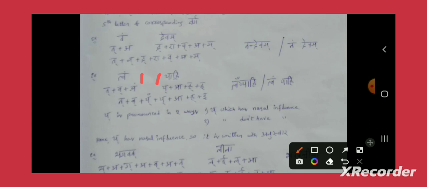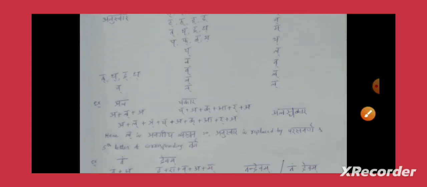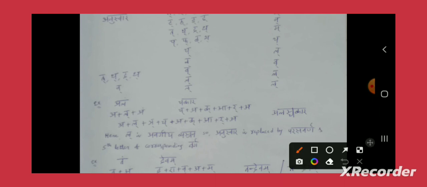But here Yakara is there. Yakara is not a Varga Vyanjana. So what will happen? Now the second case applies. Now we'll discuss the second case. See here. The second case is when Takara, Dakara, Dhakara is followed by any of these semi-vowels. When Ta, Tha, Da, Dha is followed by any of these semi-vowels, Yara, Lava, then what will happen?